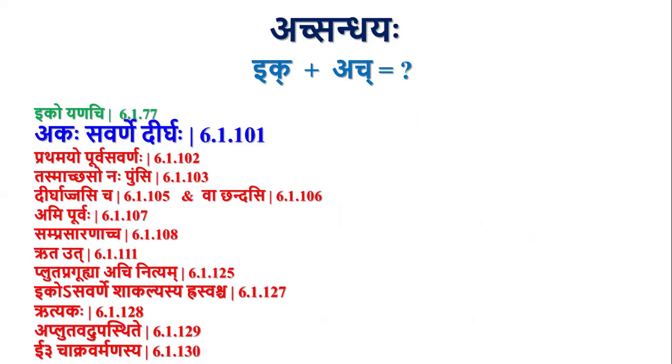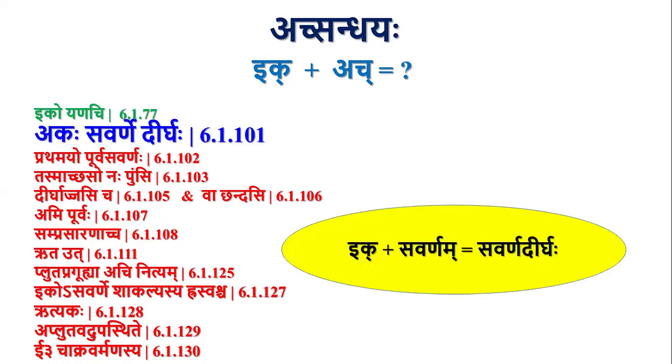So the first one, akah savarne dirghah. This akah savarne dirghah comes as an apavada to adgunah in cases of a plus a, and in case of ik plus ach also it comes as an apavada to ikoyanachi. So whenever an ik letter is followed by its savarna, there will be savarna dirgha instead of yanadesha. So there will be yanadesha only when the ik letters are followed by an asavarna ach letter.